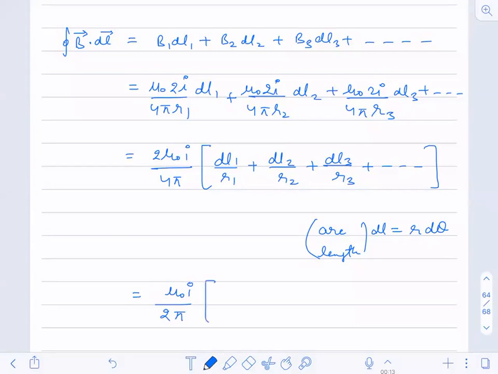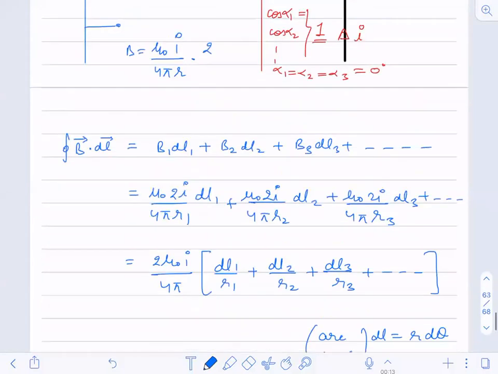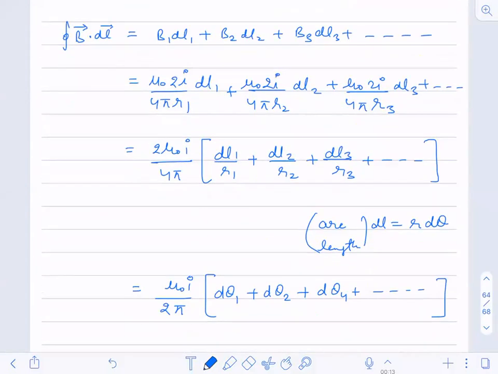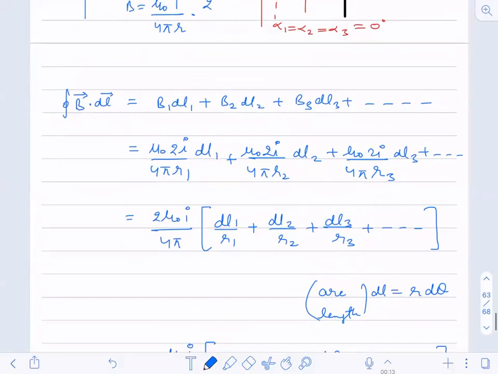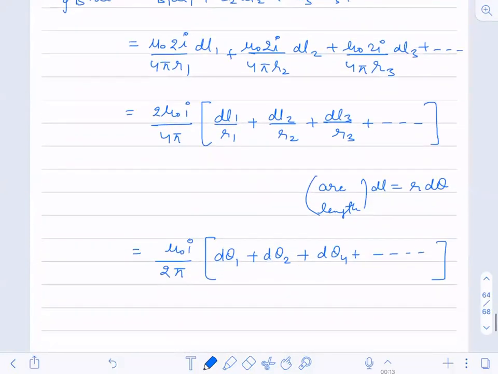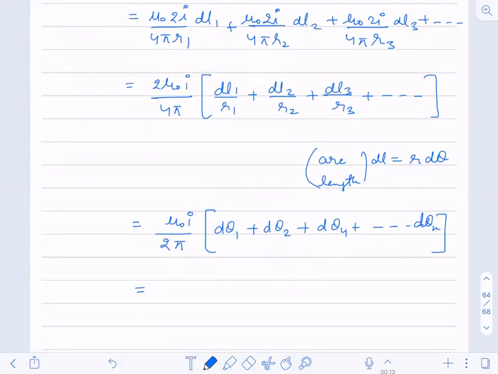Now what is DL1 by R1? This is d theta 1. What is DL2 by R2? This is d theta 2. What is DL3 by R3? This is d theta 3, plus and so on. Now if I add like this, d theta 1 plus d theta 2 plus d theta 3 completely from this side to this side, what will I get? Up to d theta n.